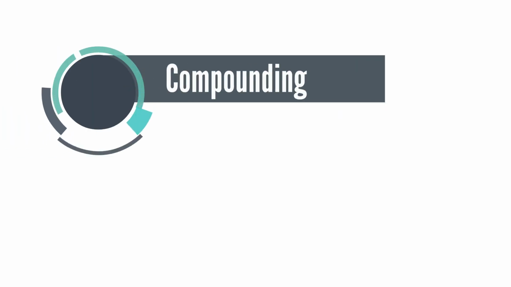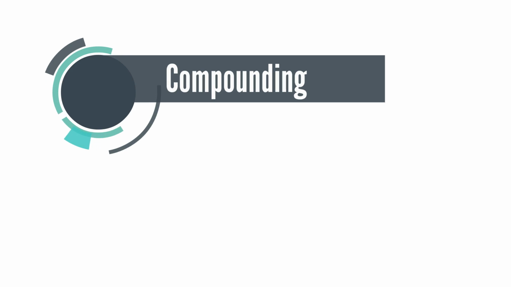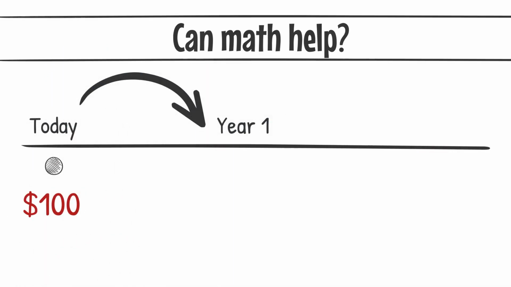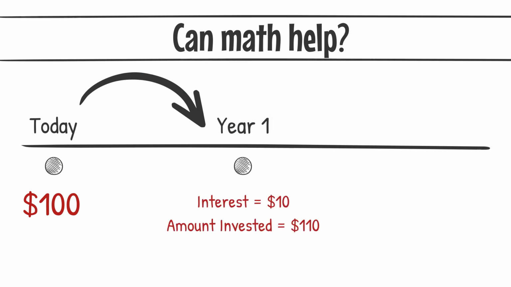Now let's see how compounding can increase the future value of our $100 investment. So just like the previous calculations, we will generate $10 in interest at the end of the first year. Now we will reinvest this $10. So our total investment at the end of year 1 is $110.